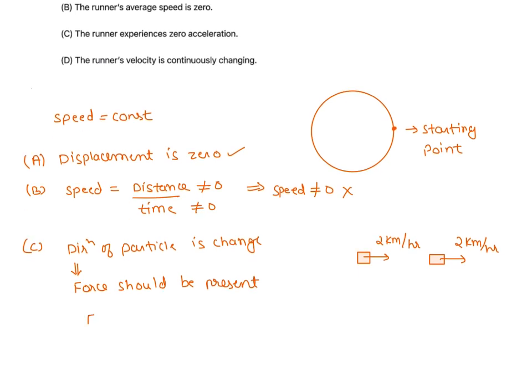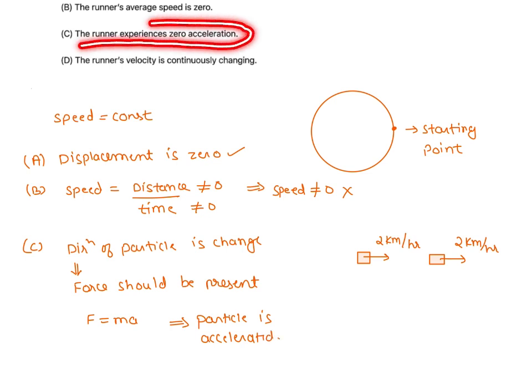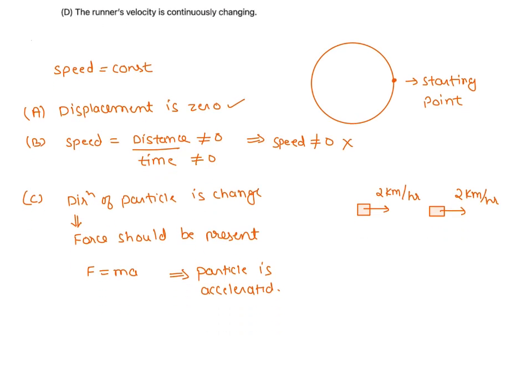Why? Because force is equal to mass into acceleration. So if force is there, acceleration should also be there. So if direction is changing, I can say the particle is accelerated. But what are they saying? They are saying that acceleration is zero. So this is an incorrect statement because we know that acceleration is not equal to zero.